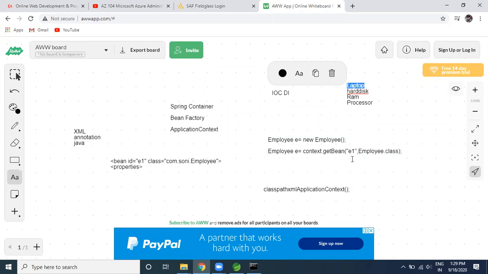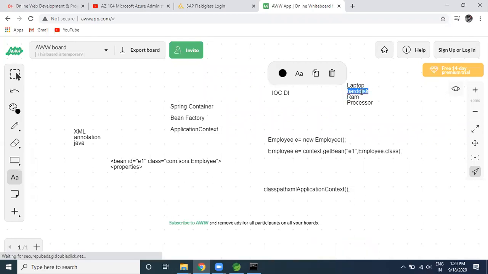So what is happening internally, we are able to see some dependencies are there. Before the laptop starts, all those tasks need to be done. This kind of thing is going to be taken care of by Spring, which is the dependency injection. Whatever required dependency is there, that is going to be taken care of. And for creating these dependencies, inversion of control is going to be used, because you are not supposed to get the object of the processor, the RAM, or the hard disk.